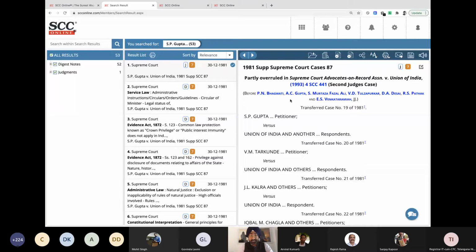If you see this, it has 7 judges and all 7 names are in bold. So can we quickly do that sub search of overruled here and see how many points are overruled? Okay.